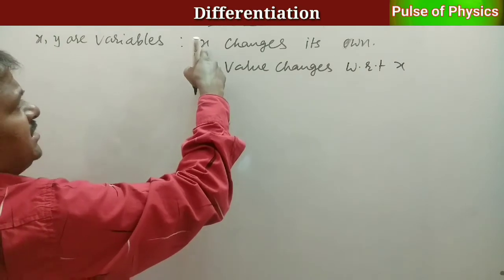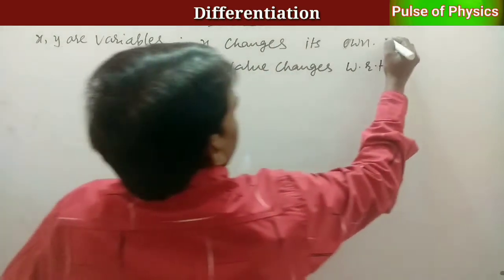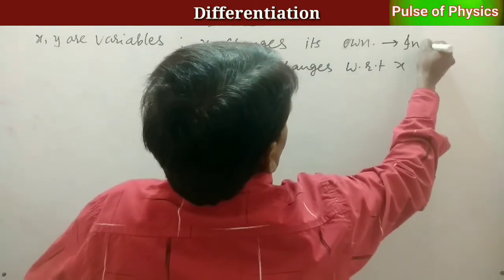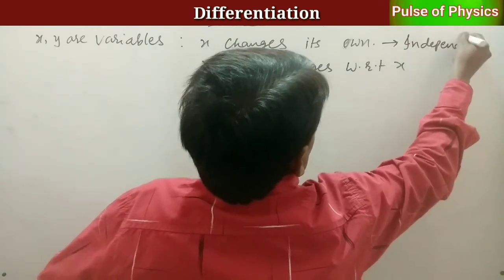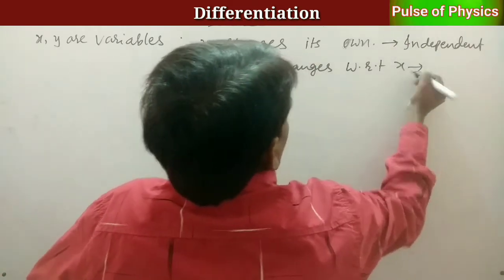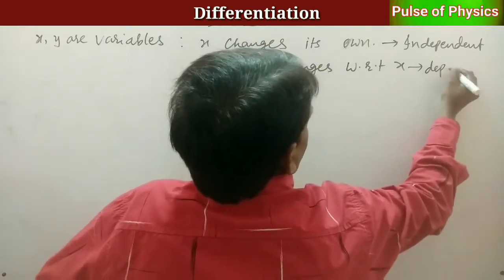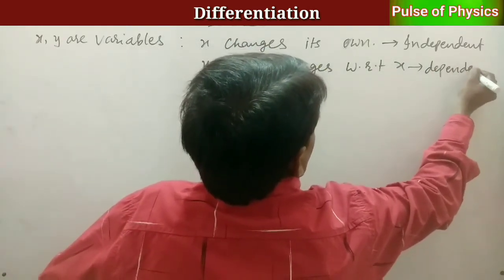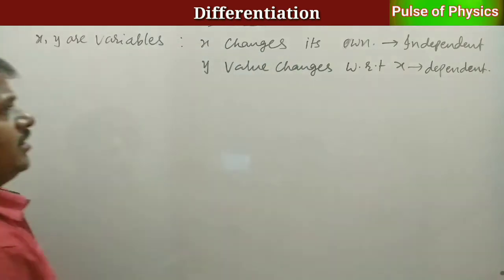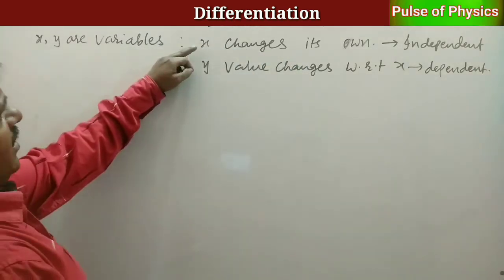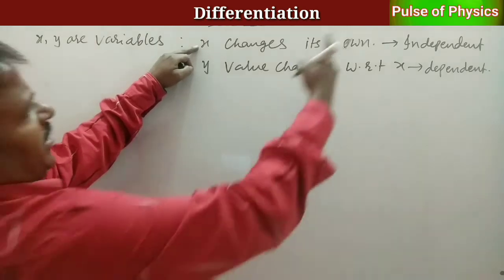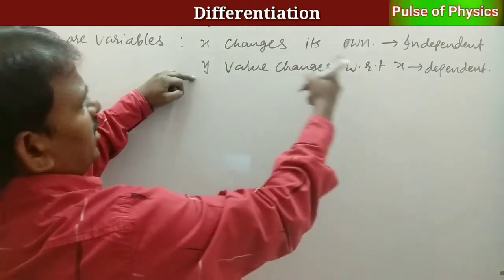Here, the x value changes on its own. This is the independent variable. The y value depends on x. It is a dependent variable. Right? In this, the x value is independent, the y value is dependent.